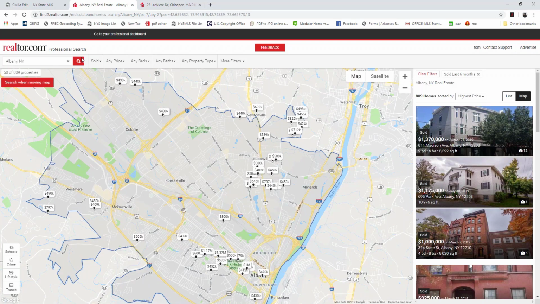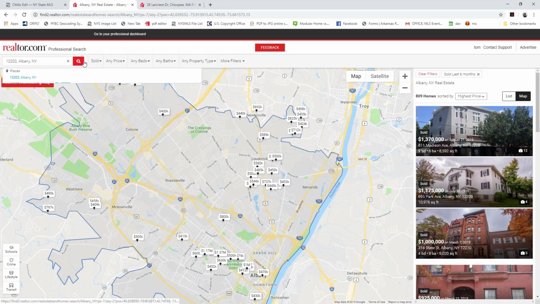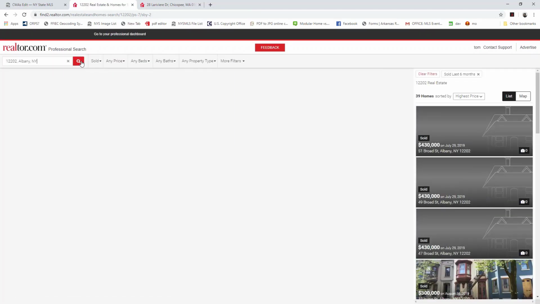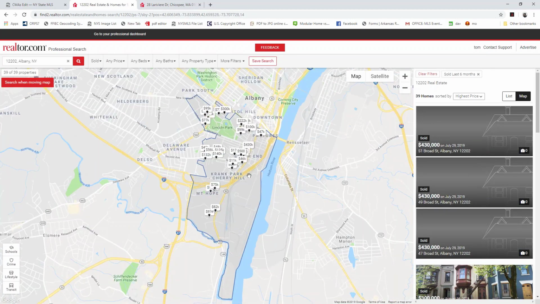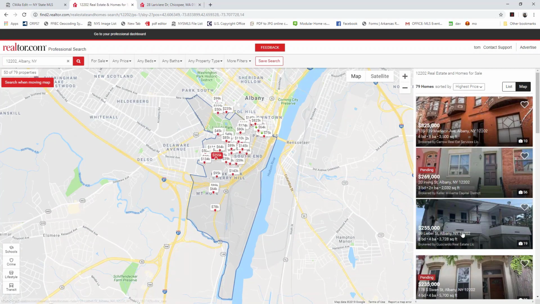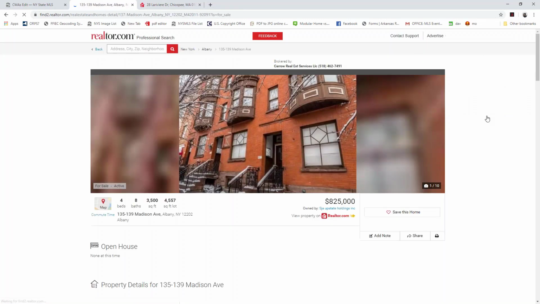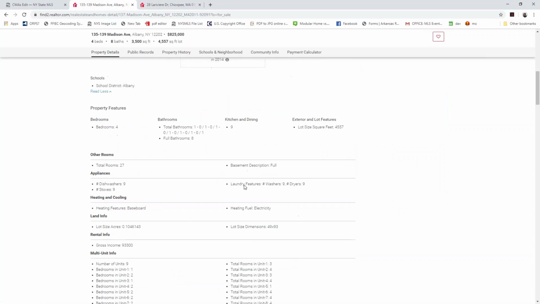If we wanted to search by a zip code, we can certainly search by zip code as well. So I'm going to search 12202, which is in Albany again. That's going to allow it to filter down a little bit more and just show me those sold properties within that specific zip code. Again, if we want, we can just go back, look at what's currently for sale. We can pull up any of these listings. And again, we're going to get that MLS listing data.